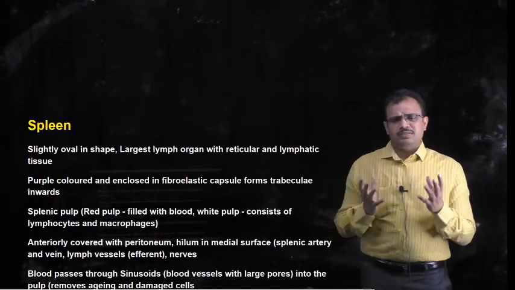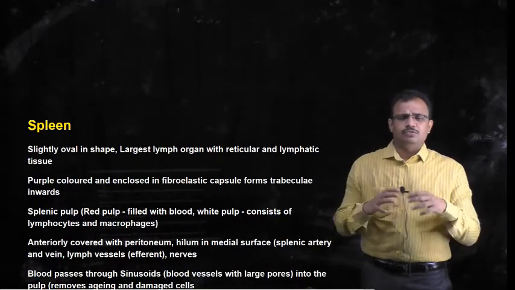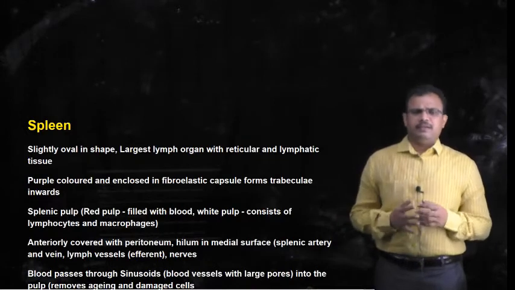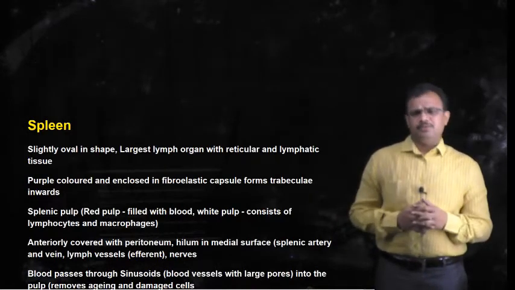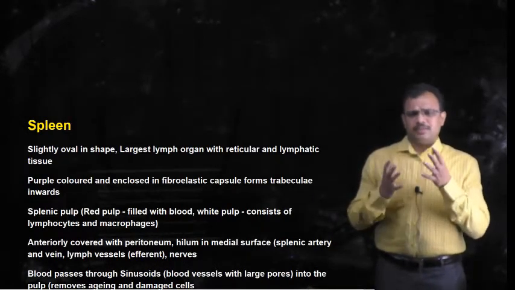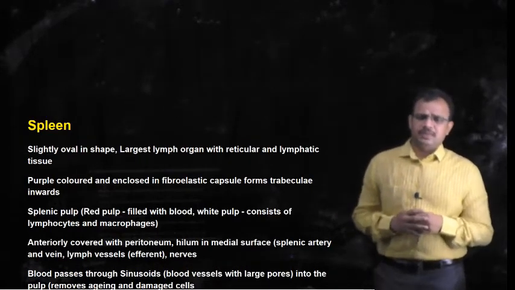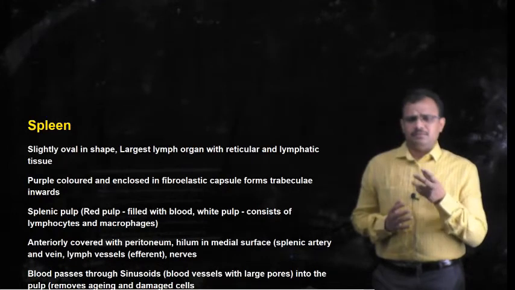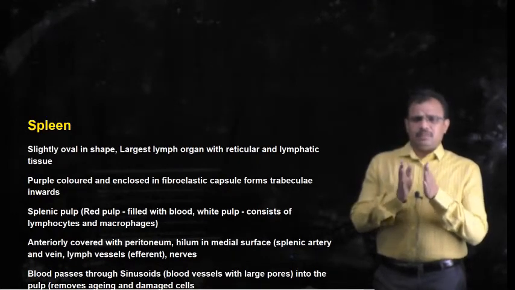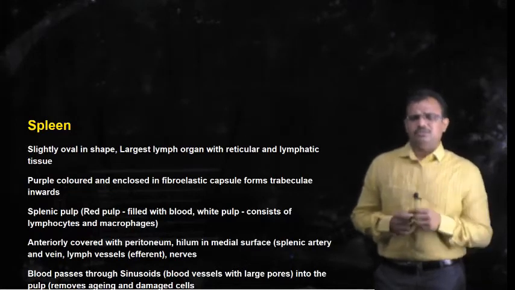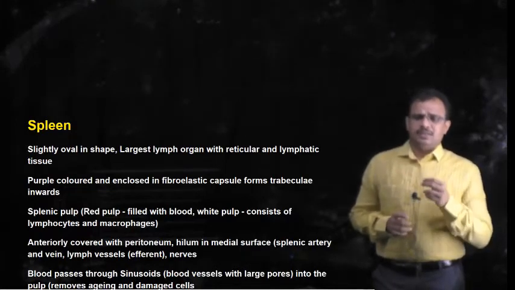The spleen has an outer fibrous capsule, and this outer fibrous capsule folds inwards to form partitions within the spleen. This gives a partitioned appearance in the spleen, and these partitions are also called trabeculae.